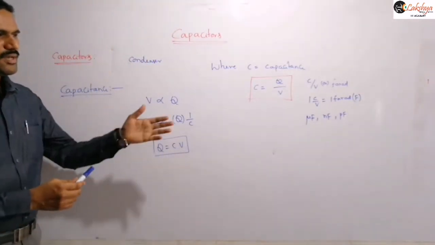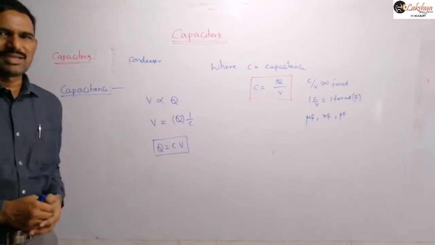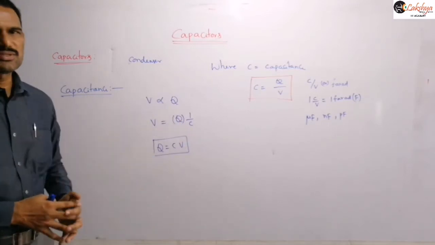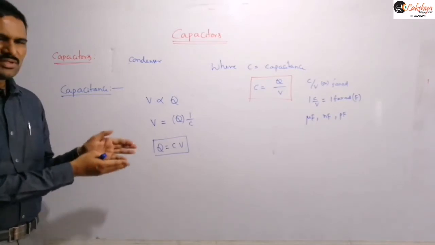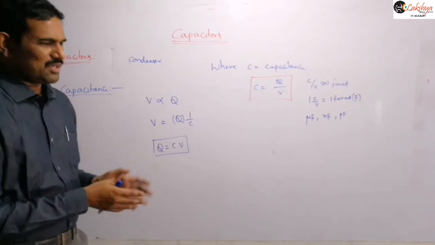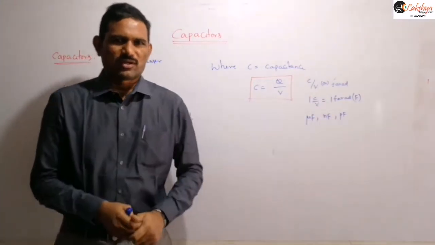You know that micro means 10 power minus 6 farad, nano means 10 power minus 9, and pico means 10 power minus 12. You will get clarity after we discuss the capacitance of certain big objects, which we will derive. Then you will see how big 1 farad is.